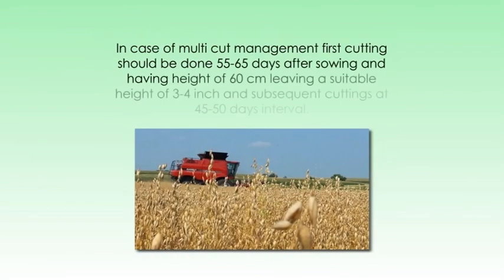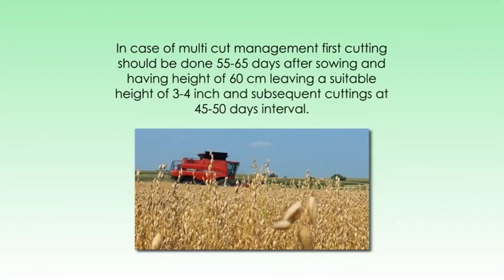Harvesting of oats should be done from bud to milk stage. In case of multi-cut management, first cutting should be done 55 to 65 days after sowing and having the height of 60 cm, leaving a suitable height of 3 to 4 inch, and subsequent cuttings at 45 to 50 days interval.